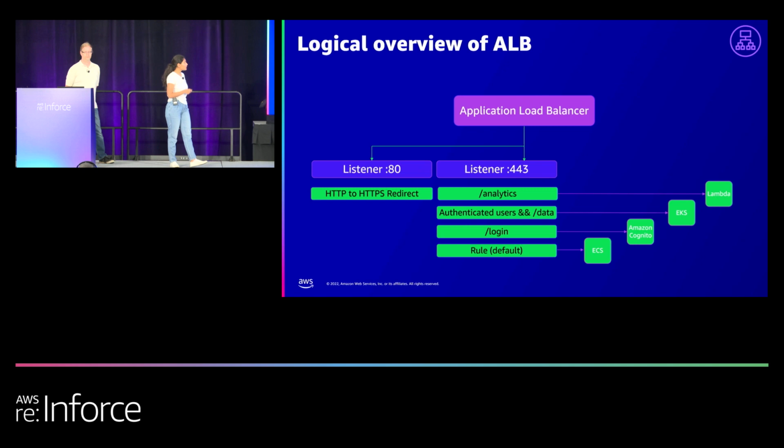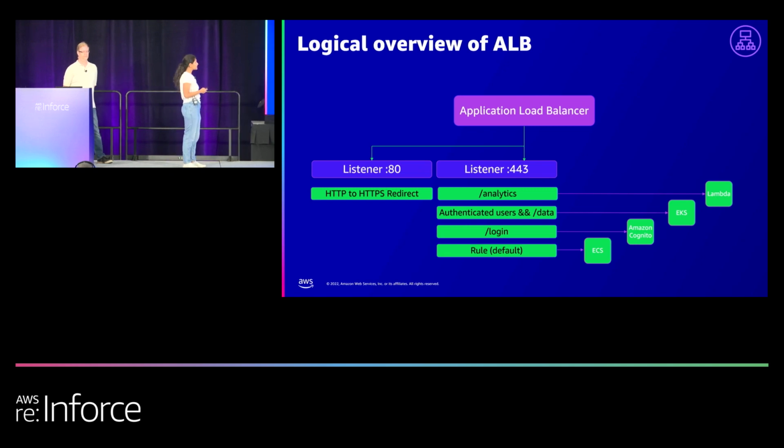Let me walk you through the logical overview of ALB. It is a single tenant system. It's built for scale and it's highly elastic. The intent is to give you the minimum input for the maximum impact which you want. Looking at this, we have the listeners, and instead of configuring one single port to your backend, you can configure different routing rules to your backend targets. And the targets, again, can be either Lambda, EKS, or ECS.